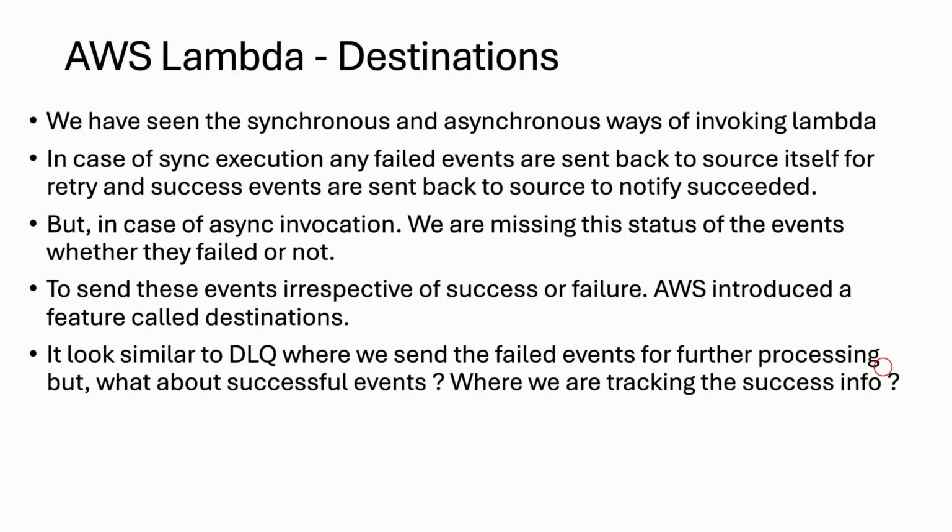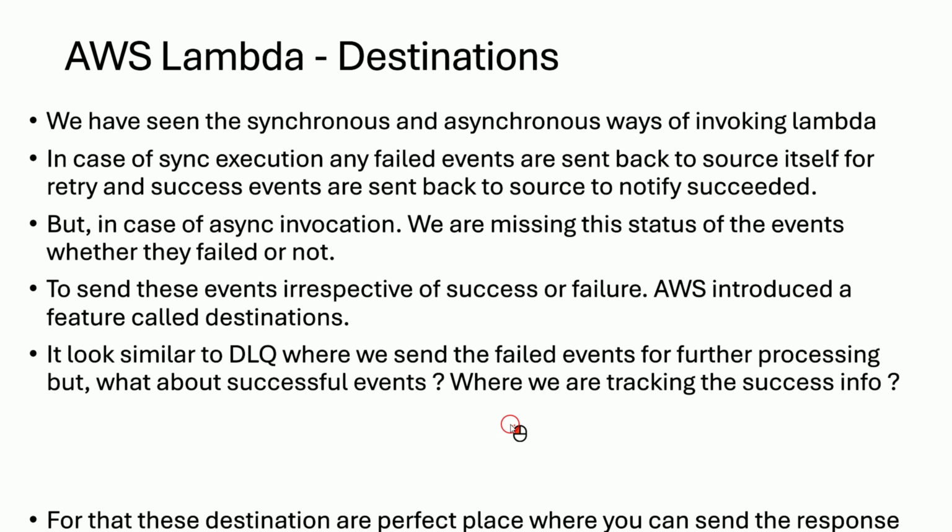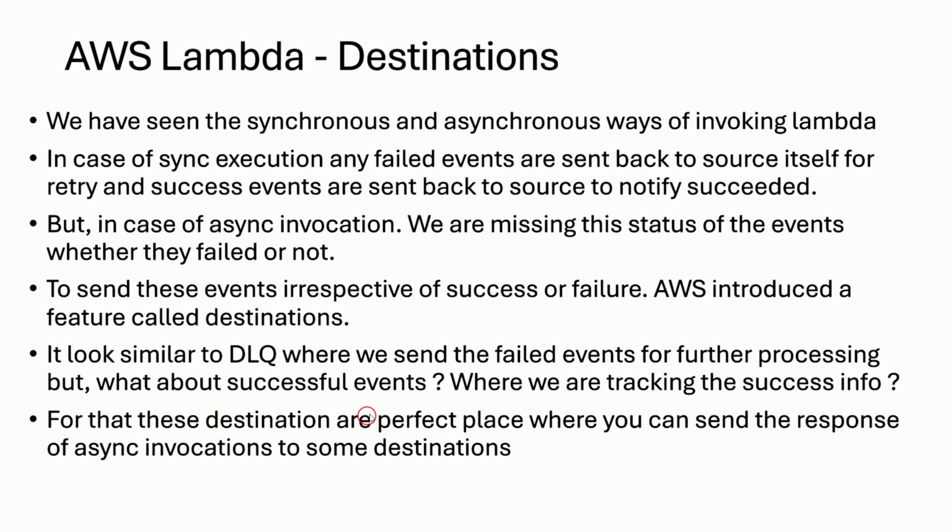In the case of a DLQ, you can only send the failed events. So that is the key difference. What about successful events? Where are we tracking the success info? For that, destinations are the perfect place where you can send the response of the async invocations.